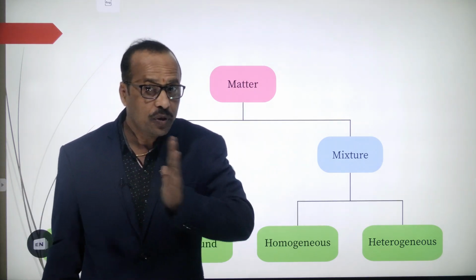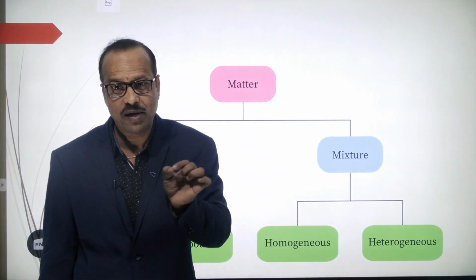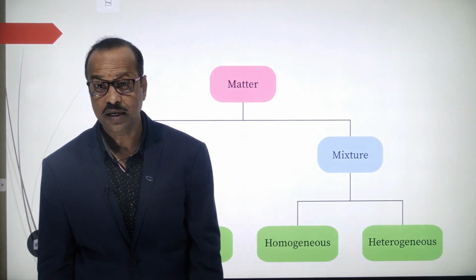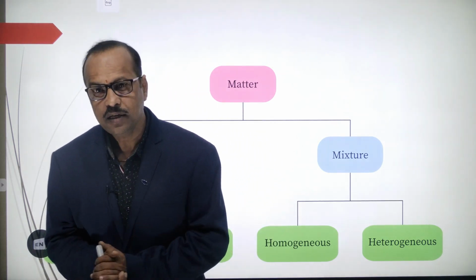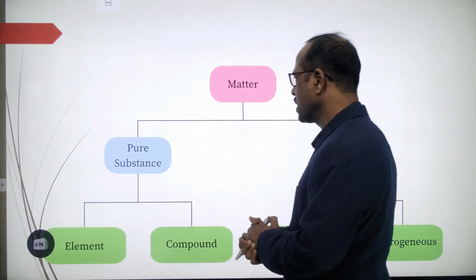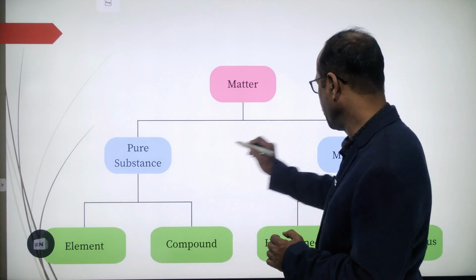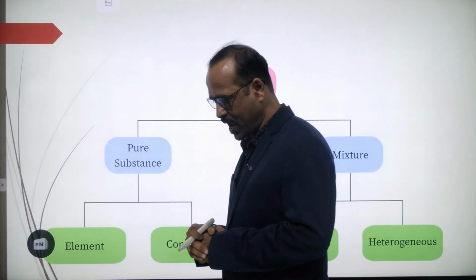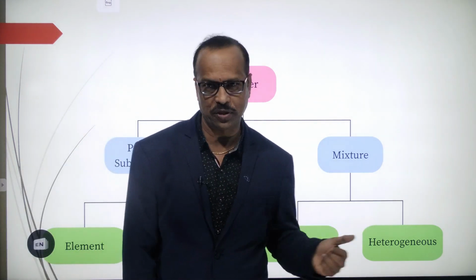That is done. Now we are going to the second type of classification, that is based on the chemical composition. Based on the chemical composition means what the matter is made up of, right? Here matter is classified into two types called pure and impure, but instead of saying impure we say mixture.